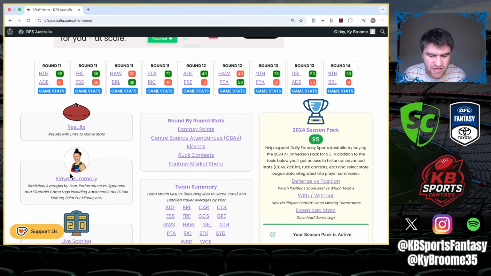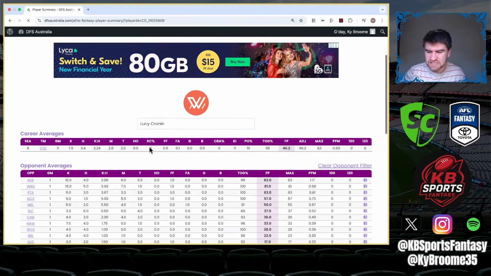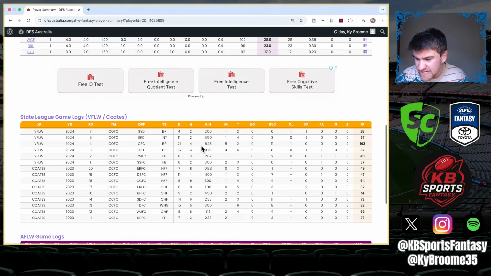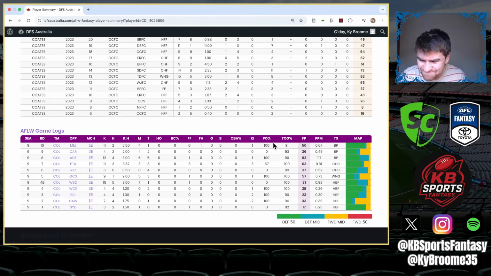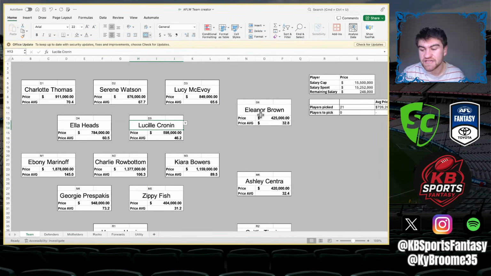I do have a lot of cash left over, so I just do want to look at the reasoning behind 46.2 for Collingwood. Has she had any injury games? Maybe just taking that next step. It's the one that I'll look at in terms of there's a potential to play a rookie here, etc. We'll see how that goes. And also there's potential to downgrade a Serene Watson to someone else and then upgrade a Lucy Cronin, etc. Potentially even downgrade an Eleanor Brown to someone like an Isabella Bacon, who might take over that midfield spot from Elise Sheeran. So that's the thinking there.